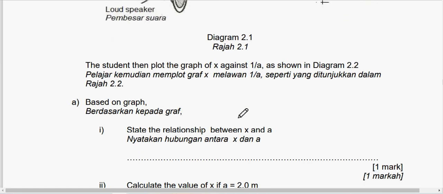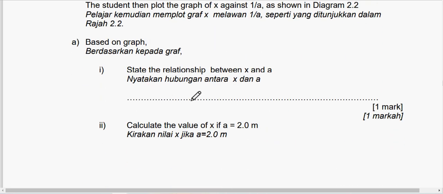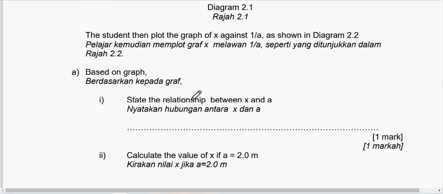Look at the question. The student then plots a graph of X against 1 over A, as shown in the diagram. Based on the graph, number 1, state the relationship between X and A. Then after that, calculate the value of X if A is 2 meter.